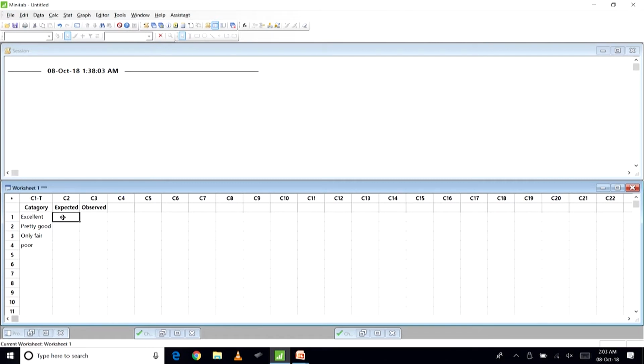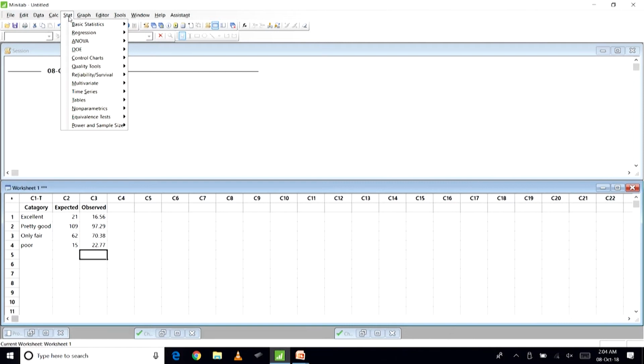So, we know expected and observed frequencies. So, 21, 109, 62, 15, 16.56, 97.29, 70.38 and 22.77.